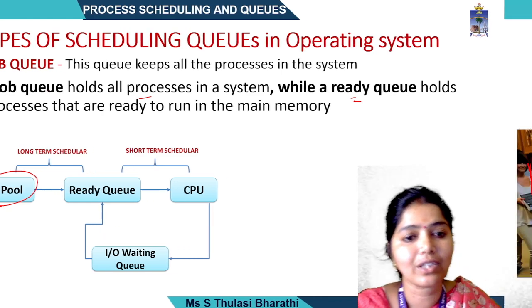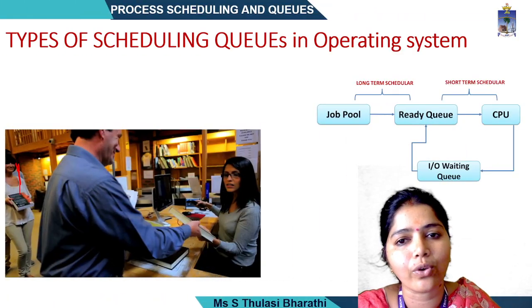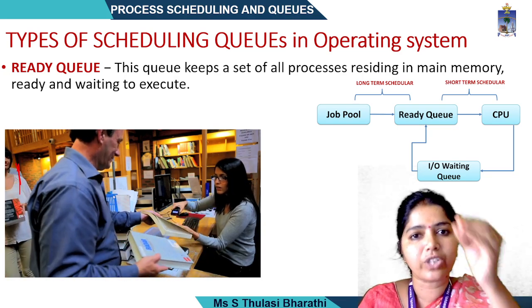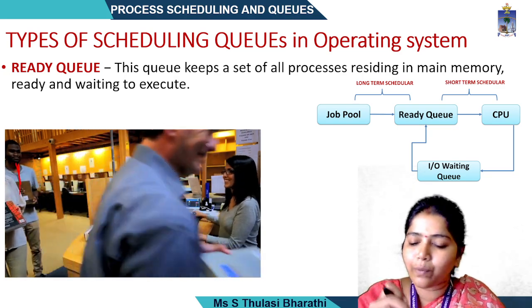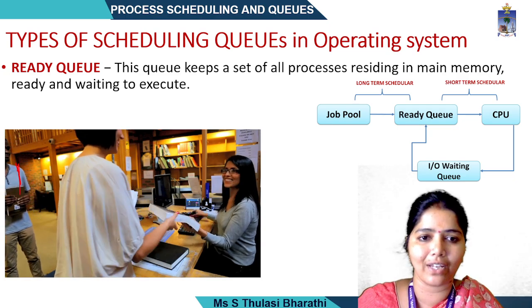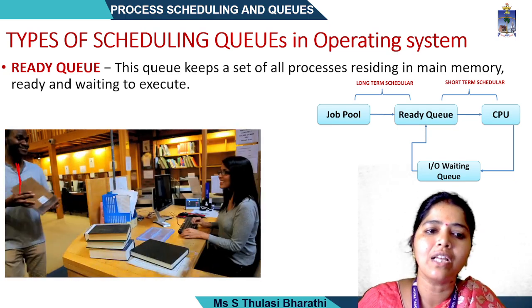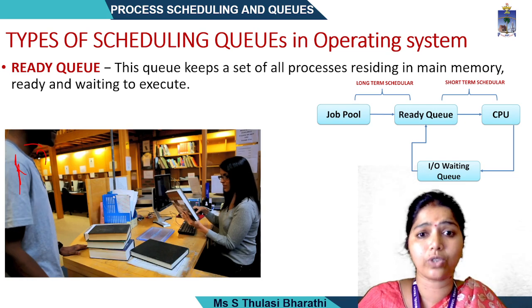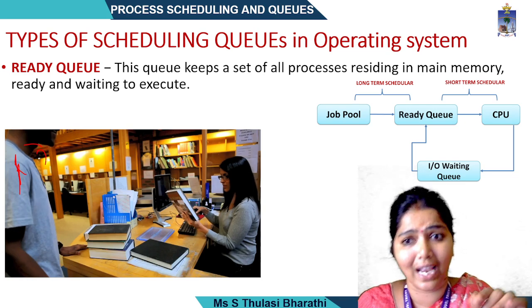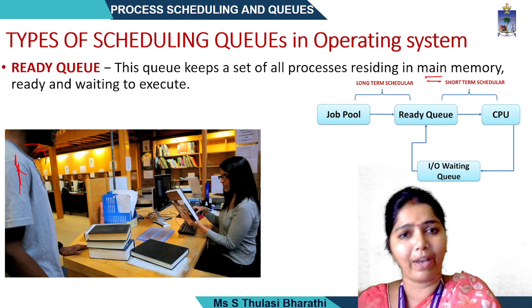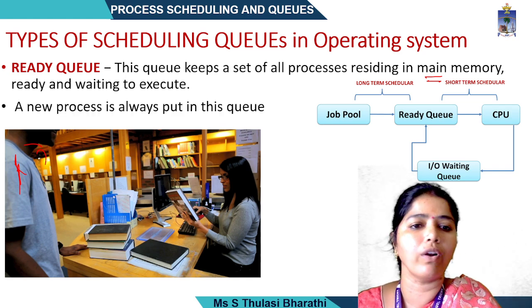Whereas the next queue we call the ready queue. This ready queue has the processes which are ready to be executed and which can be loaded into the memory for execution. See here, when this person comes, this person will be waiting in the ready queue, right? So this queue holds all the processes residing in the main memory, ready and waiting to execute. This we call the ready queue.